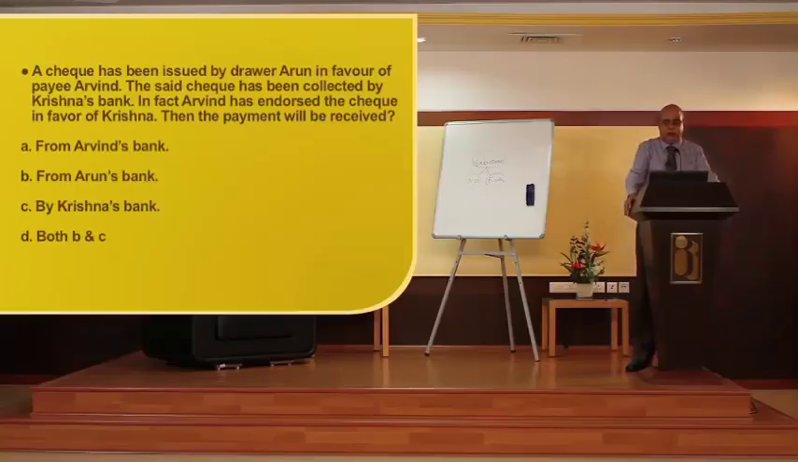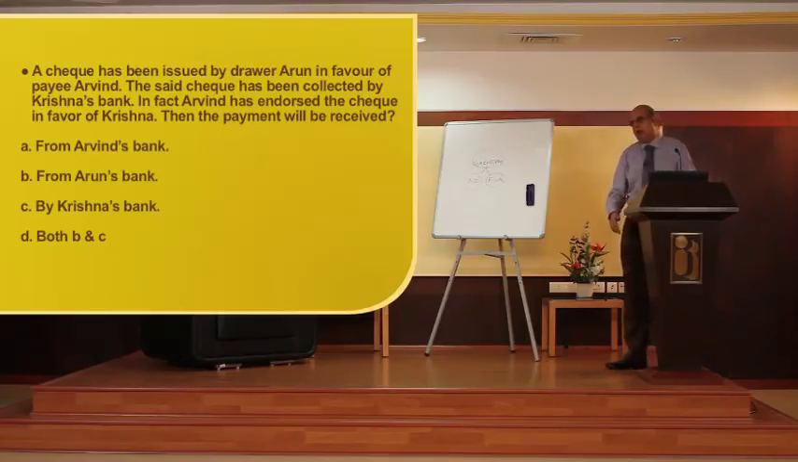A check has been issued by drawer Arun in favor of payee Arvind. The check has been collected by Krishna's bank. In fact, Arvind has endorsed the check in favor of Krishna. Then the payment will be received. Here, drawer is Arun, payee is Arvind, and Krishna is the third party. Ultimately, the payment will be received from Arun's bank by Krishna's bank, both B and C.